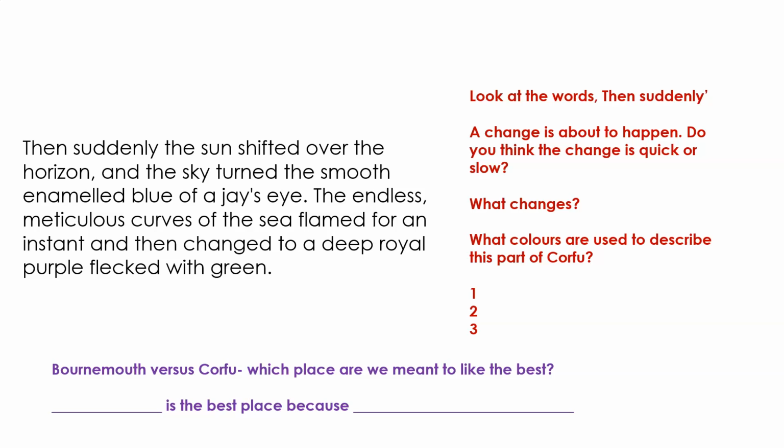Guys, what's that word that we would use to describe a group of colours in the sky? So after a storm, when sometimes light hits raindrops, what do we see in the sky that's full of colours? It's a rainbow. Brilliant. So it's almost like we've got this rainbow of colours that after the dreary rain misery of Bournemouth, Corfu arrives, a rainbow of colour. It's beautiful for them.